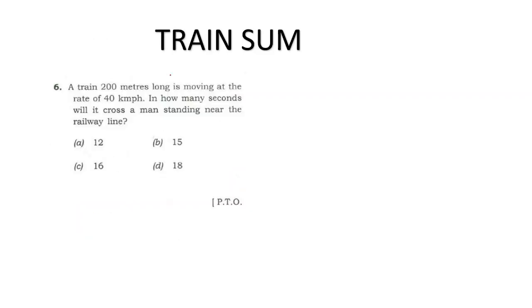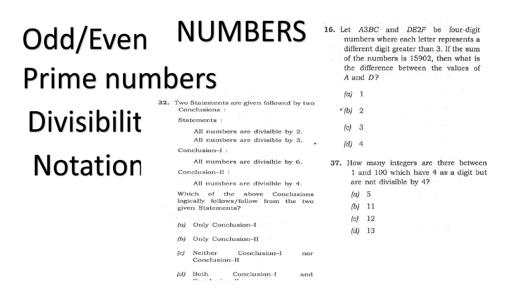See this train sum, a train of 200 meters at the speed of 40 kilometer per hour, and be careful of the seconds. Here meters is given, here kilometer per hour, here seconds. You have to see this. Okay, in CSAT they are not going to confuse you with the questions. Simple logical errors they will have. So logical questions they will have in between the questions. So you have to be careful on that.